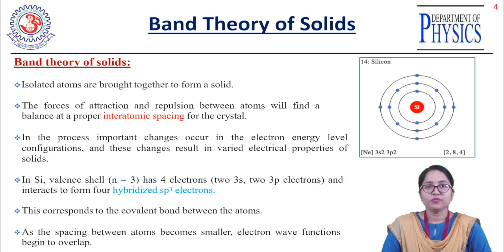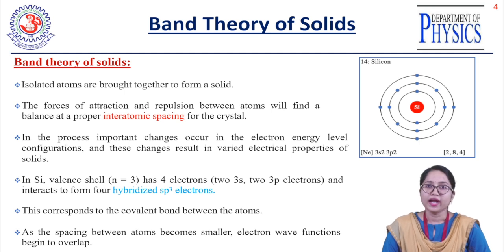First we'll discuss the band theory of solids. As we know, we want to understand how a solid or a crystal or a material forms at the microscopic or atomic level. It is made up of different atoms and molecules, and these atoms have electrons, protons, neutrons, everything present inside the atoms. Here, first I have written that isolated atoms are brought together to form a solid. That means we need to bring more atoms closer to form a solid or crystal.